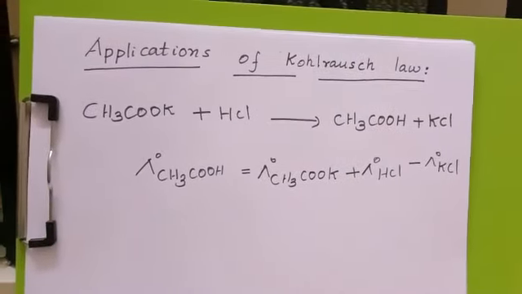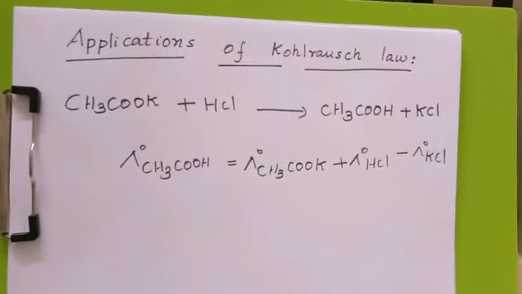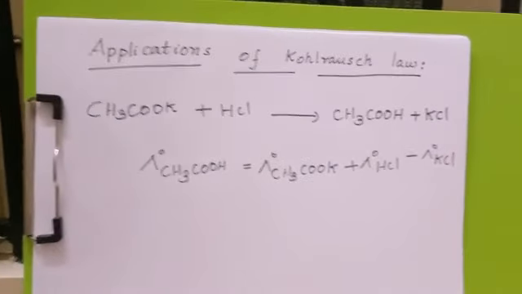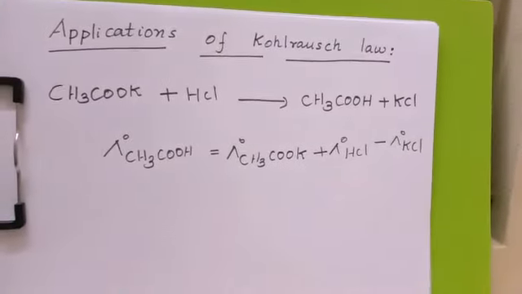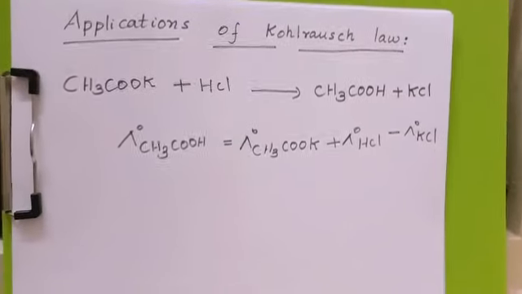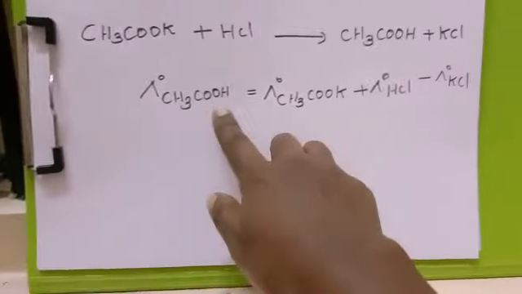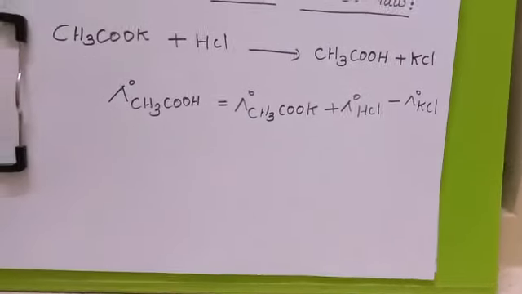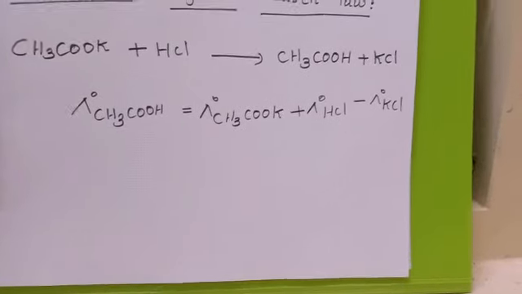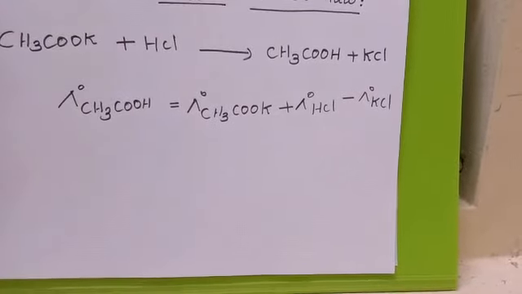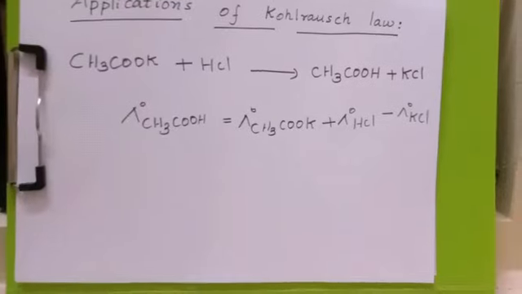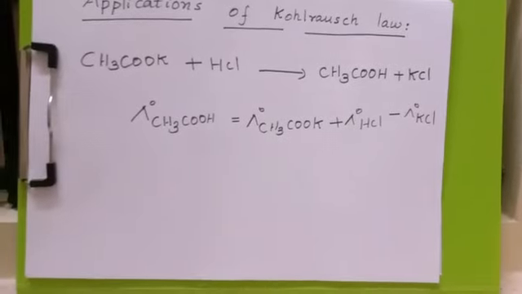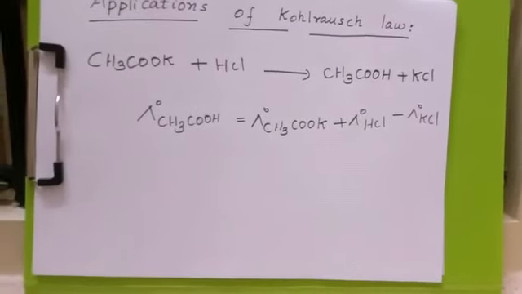Potassium acetate can be treated with HCl, and it will form acetic acid and KCl. From this we can calculate the molar conductivity of acetic acid. So, the molar conductivity of acetic acid equals the molar conductivity of potassium acetate plus the molar conductivity of HCl minus the molar conductivity of KCl.